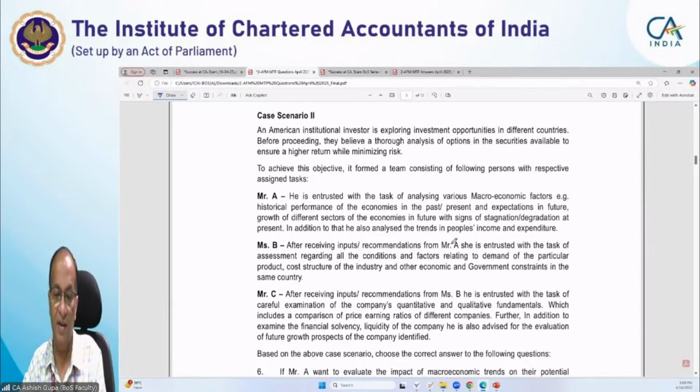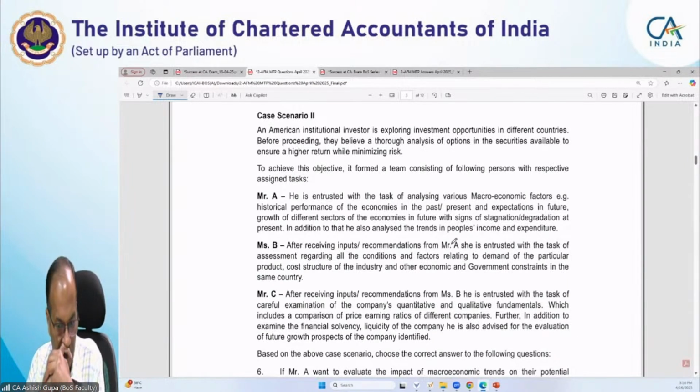It says an American institutional investor is exploring investment opportunity in different countries. Before proceeding, they believe a thorough analysis of options in the securities available is needed to ensure a higher return while minimizing the risk. To achieve this objective, it formed a committee consisting of the following persons with respective assigned tasks.